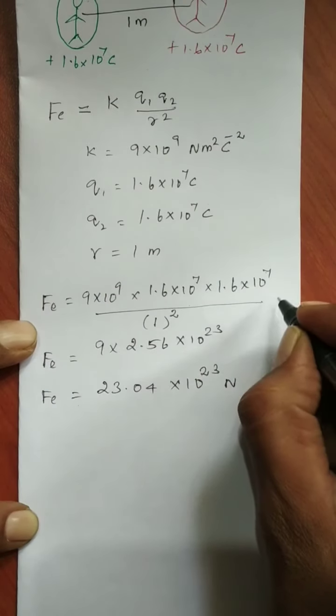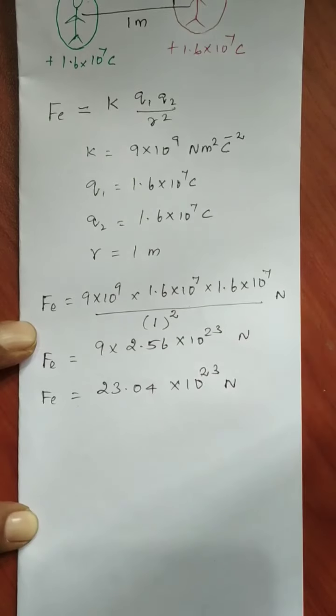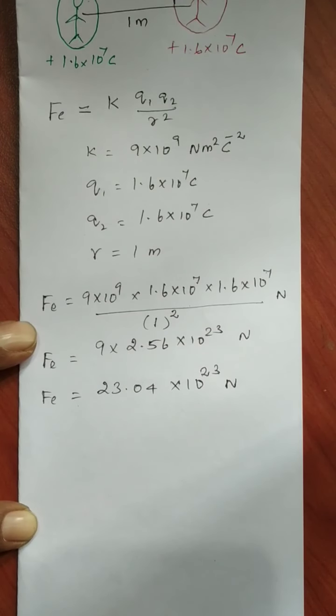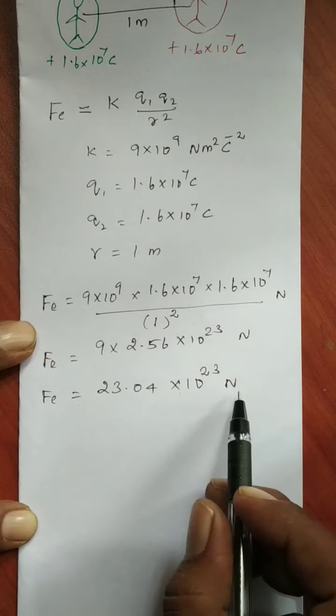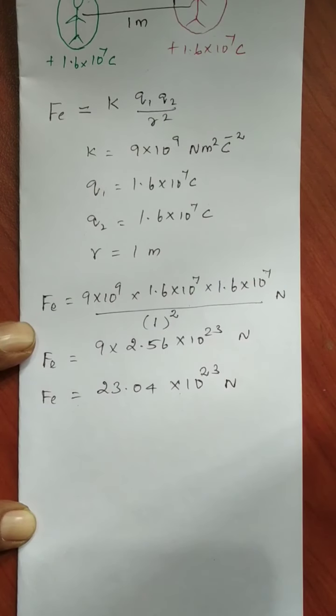So what is the force you are going to get? The force of repulsion, because both are positive in nature, so both of you are going to get the repulsive force of 23.04 into 10 to the power of 23 Newton. Okay, this is what the first part of your question asked.